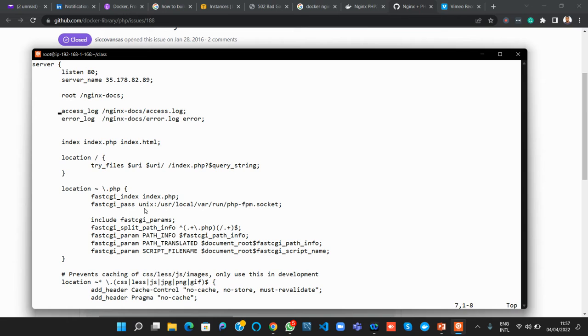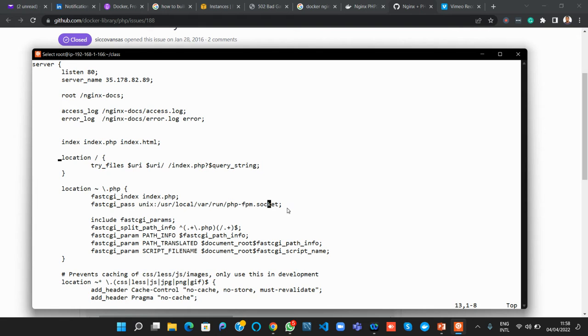The problem is around FastCGI. This is what it's complaining of. It's complaining that this file has no file or directory with this name. If you check the error log that we checked, it's saying that there's no file or directory with that name. So it's throwing up this error.